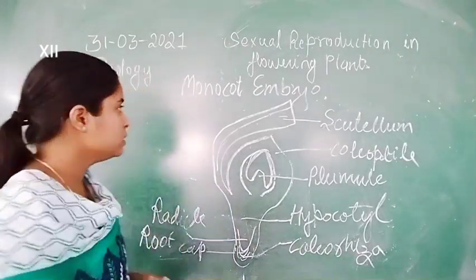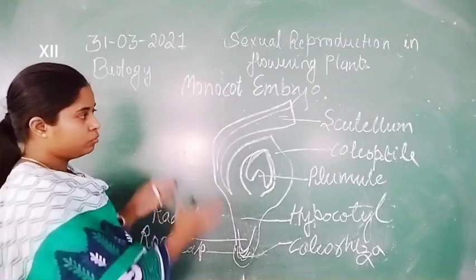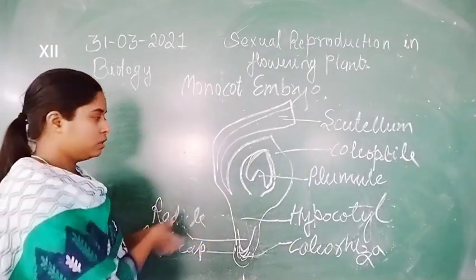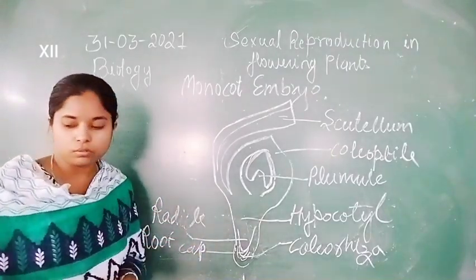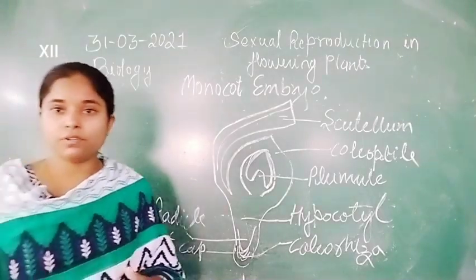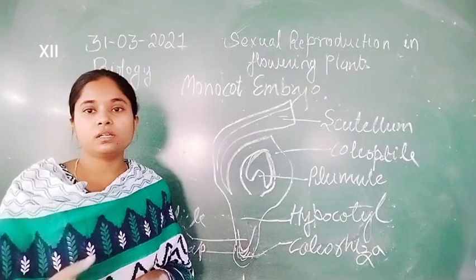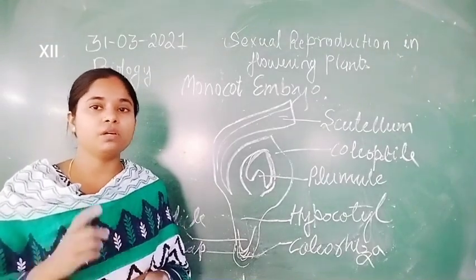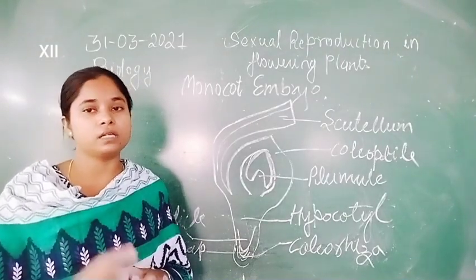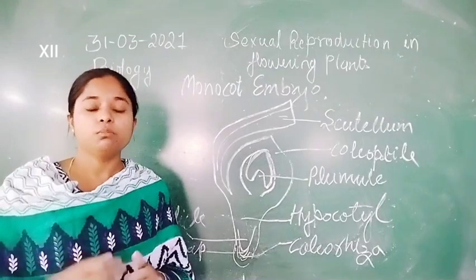So let us discuss the whole question which was discussed in today's class. What is double fertilization? That is fertilization by two male gametes, because each pollen grain carries two male gametes. One male gamete fuses with the egg, and the second male gamete fuses with the polar nuclei.